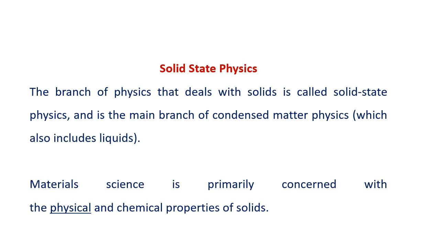All nanosciences, all types of materials, all types of material properties, whether it may be the electrical property of a solid or a magnetic property or structural changes in the solids, all come under condensed matter physics only. Similarly, material science is primarily concerned with the physical and chemical properties of solids. MSc material science is a separate field, which deals with the physical and chemical properties of solids.